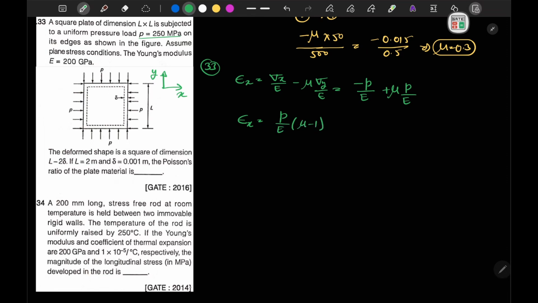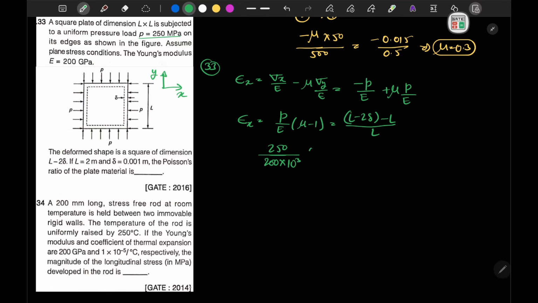Now we know that strain is the change in length upon the initial length. The change in length is the final length minus the initial length, that is L minus 2 delta minus L, divided by the initial length, which was L. So let's substitute the values here. The P value is 250 in megapascal. Similarly, E is equal to 200 into 10 to the power 3, also in megapascal.